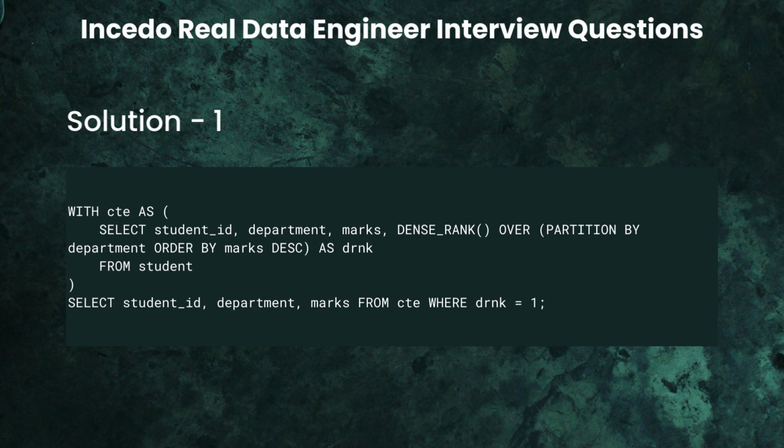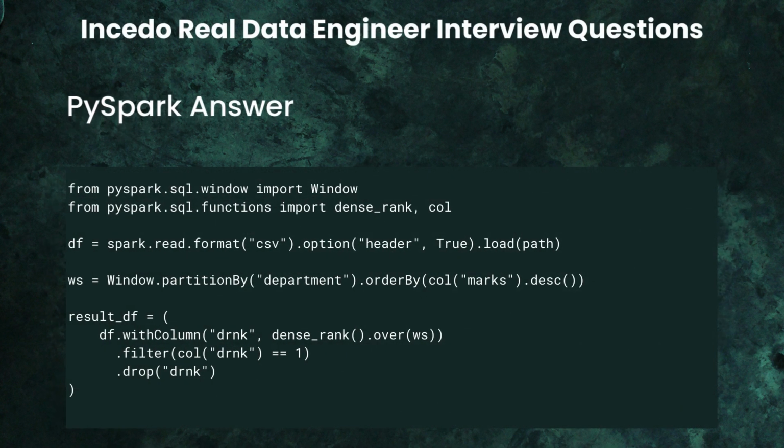So this is the solution I told to the interviewer during the interview. And then the interviewer asked me to write the same solution using PySpark, Spark DSL commands. Okay, now let's apply the same logic in PySpark. So in PySpark, I created a window initially that groups data by department and sorts rows by highest marks. So later, I assigned a rank using dense rank and kept only the top scorers from each department. You can see the code on the screen. So if this logic feels clear, you're already ahead of many candidates.